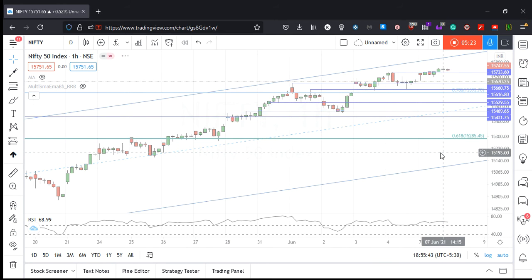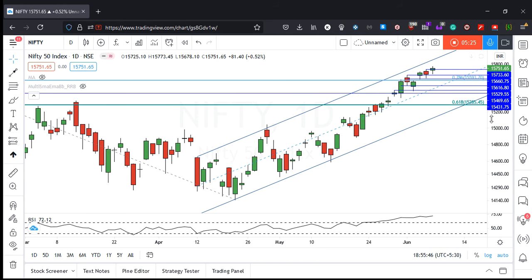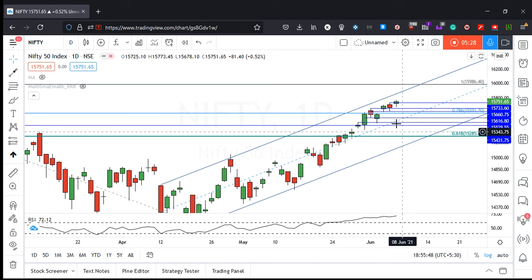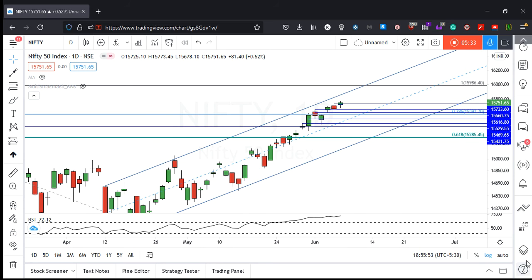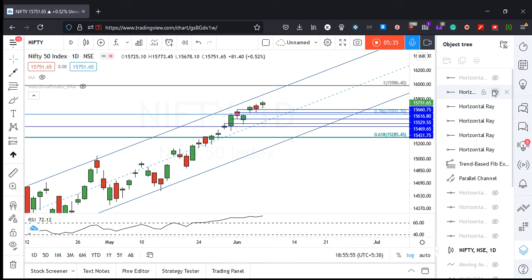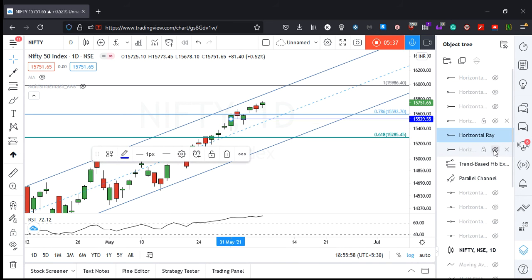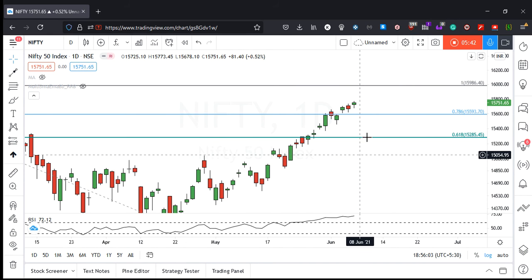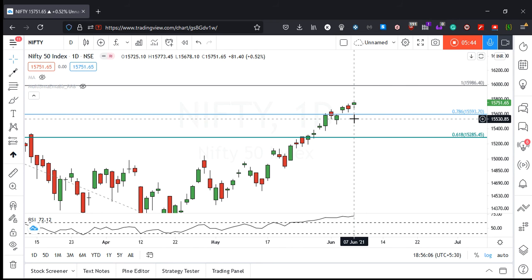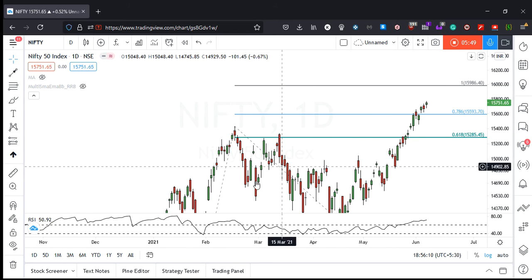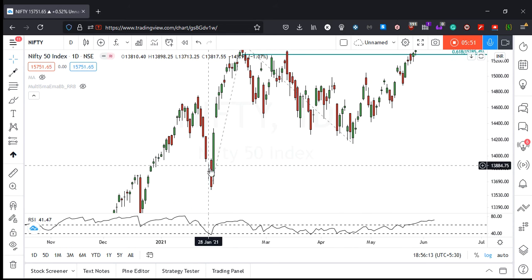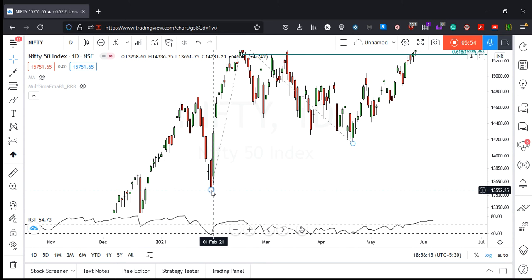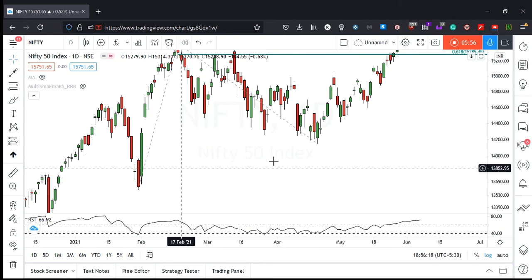And another thing, if we just go to the daily chart, normally I don't go to the daily chart, but today it is a little important. So this level of 593, okay, it's a little difficult to see it. Even though it's taking a little longer, there's some time lag, I will hide all the other drawings and just keep this. We can see this 593 level was a level that I had mentioned because it is a fib extension of the broader trend that we've seen since March. Or actually no, it is the fib extension of the shorter trend that we've seen since Feb 21.